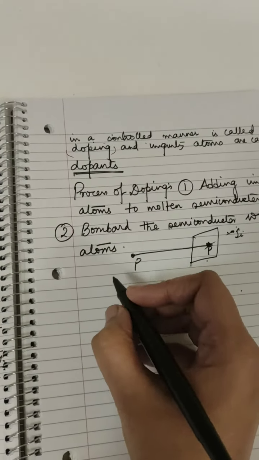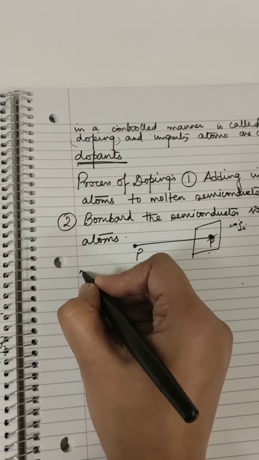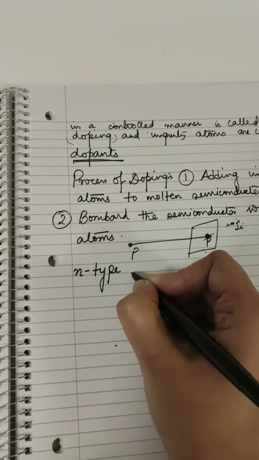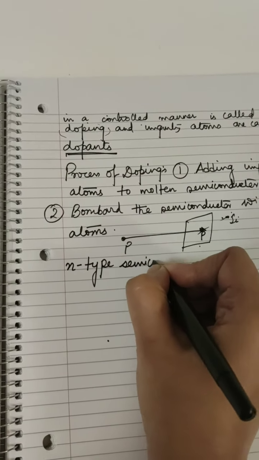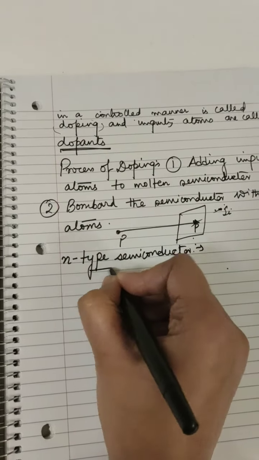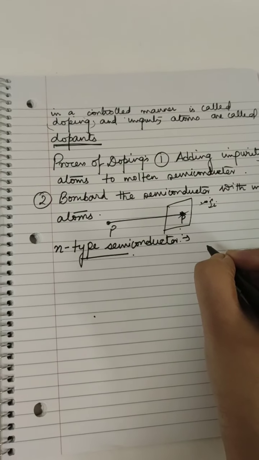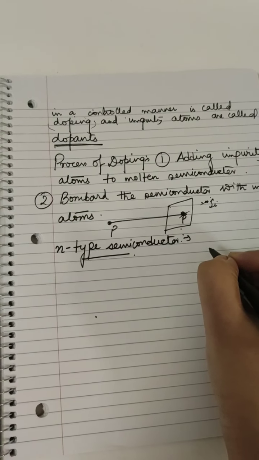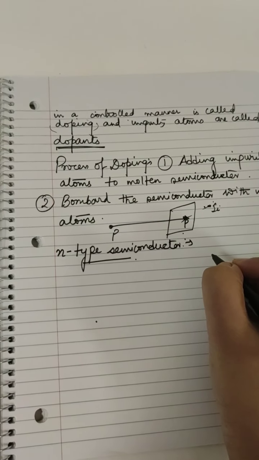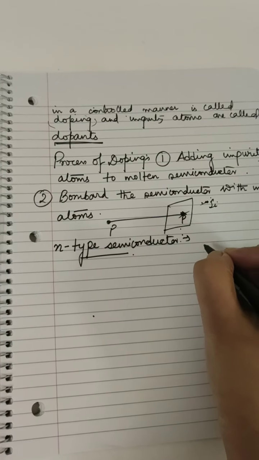Now coming to extrinsic semiconductors, they are of two types, N-type semiconductor and P-type semiconductor. First we are going to do N-type semiconductor. We can achieve N-type semiconductor by adding pentavalent impurity atoms to the intrinsic semiconductor to make it an extrinsic semiconductor.